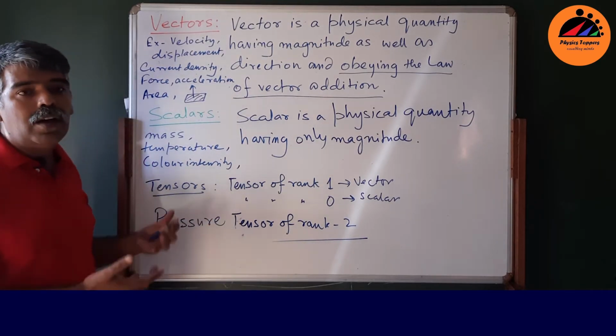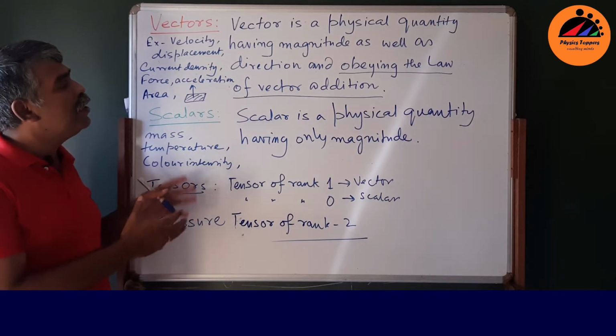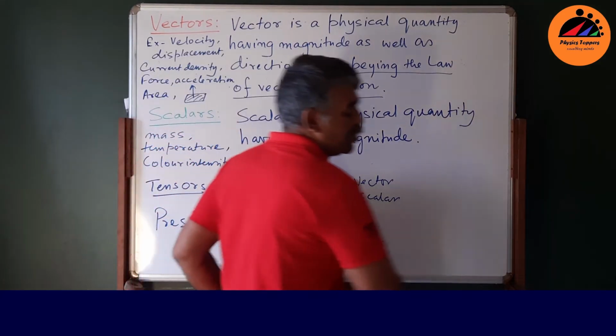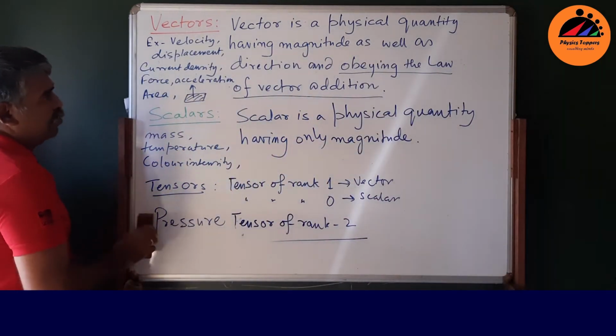Now let me go into vectors first. We need to mention the representation of a vector. How do you represent a vector?